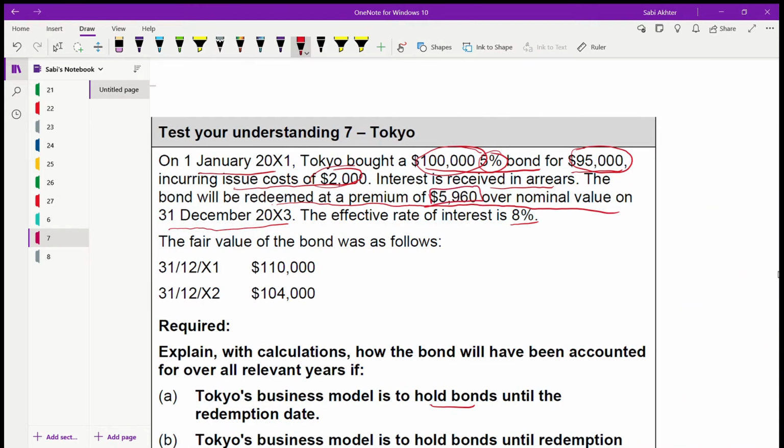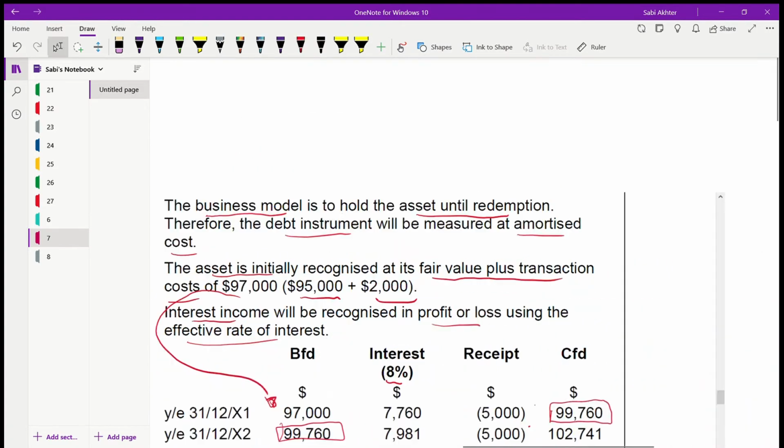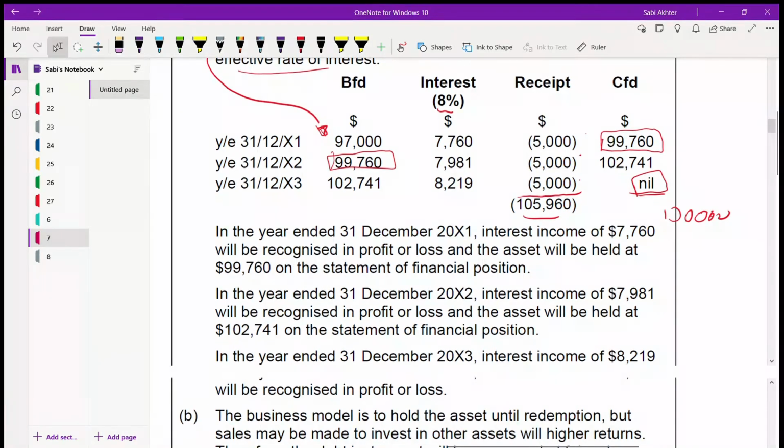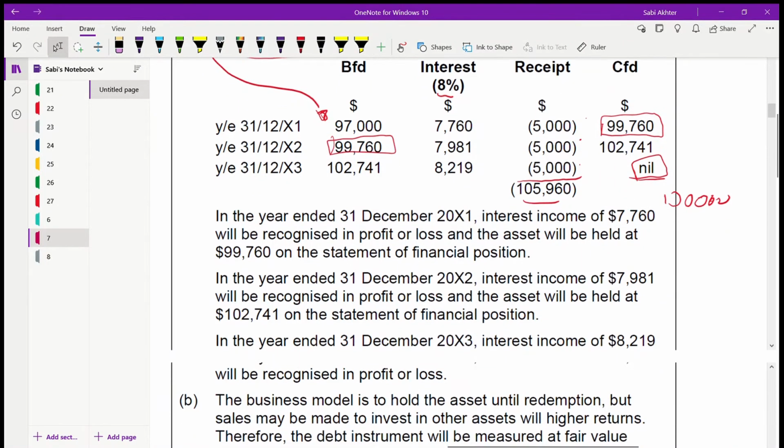This you need to add to 100,000, because 100,000 is the nominal value and the premium is 5,960. So it's 105,960. And at the end you should have nil. Even if you have some very small figure, that is due to rounding error, but you should take it as nil.